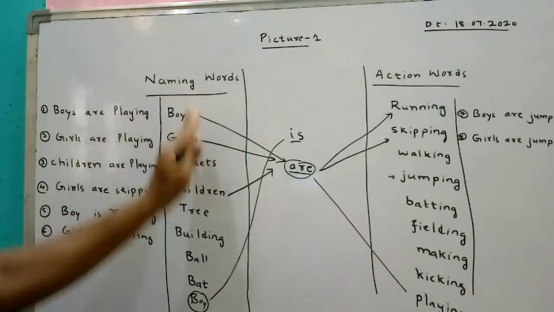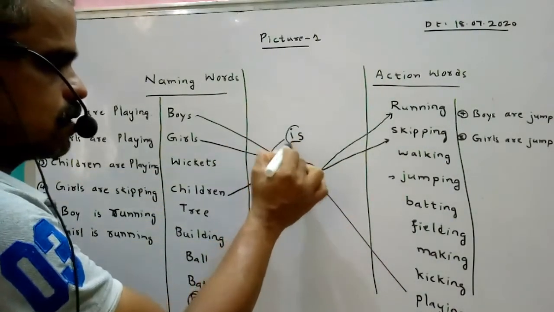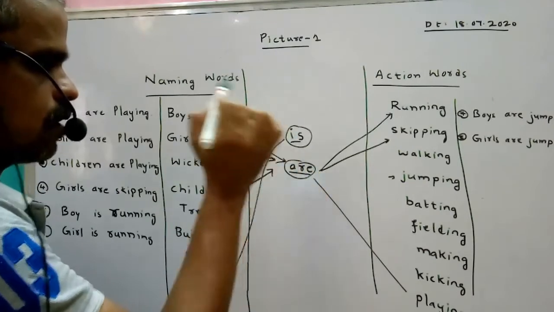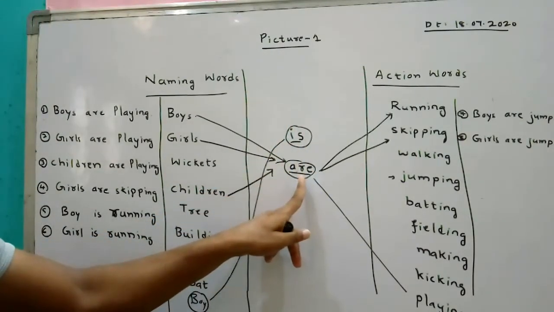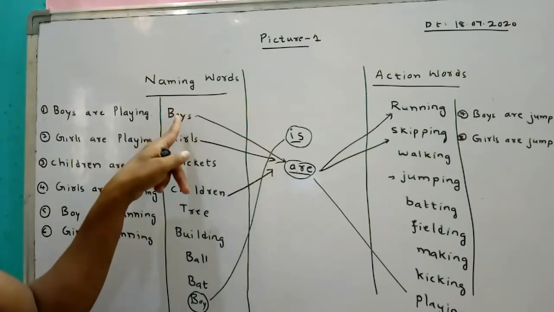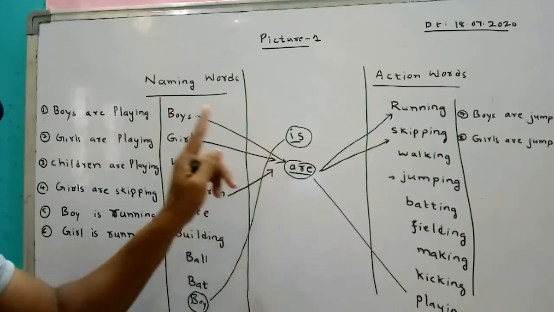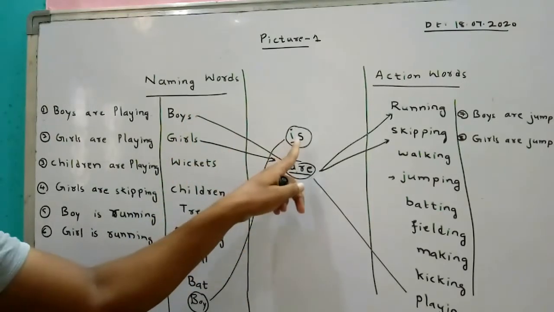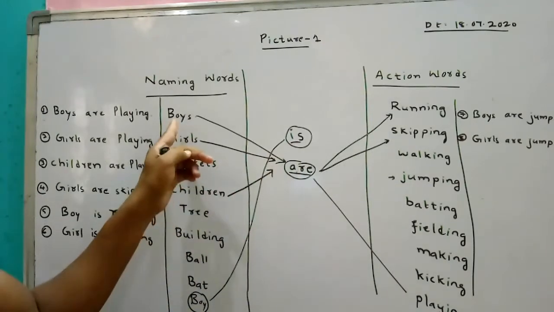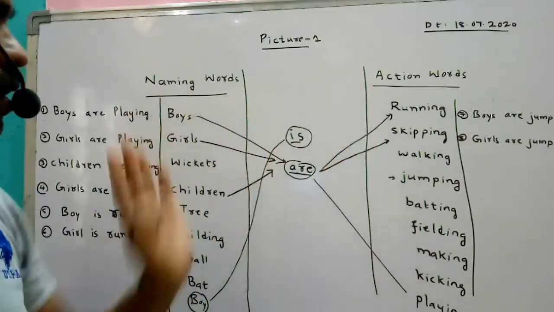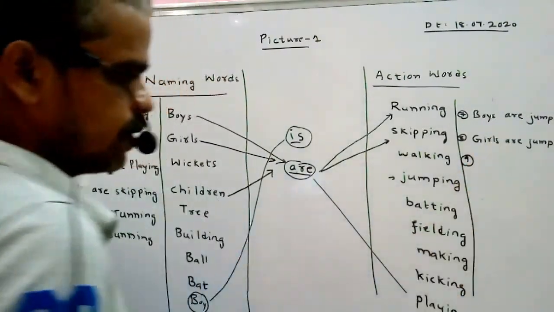Simple. First write the naming words, write the action words, use these verbs is or are. Is is used for singular, are is used for plural. That means boys, more than one boy, two boys, three boys, four boys, then we can use are. If only one boy is there, use only is. Boy is running. Only one boy. If two boys are there, boys are running. Boys are jumping. Next, batting.